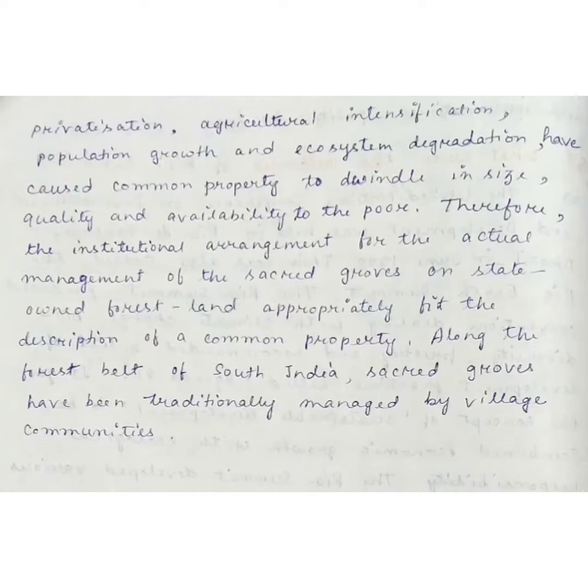Therefore, the institutional arrangement for the actual management of the sacred groves on state-owned forest land appropriately fits the description of a common property. Along the forest belt of South India, sacred groves have been traditionally managed by village communities.